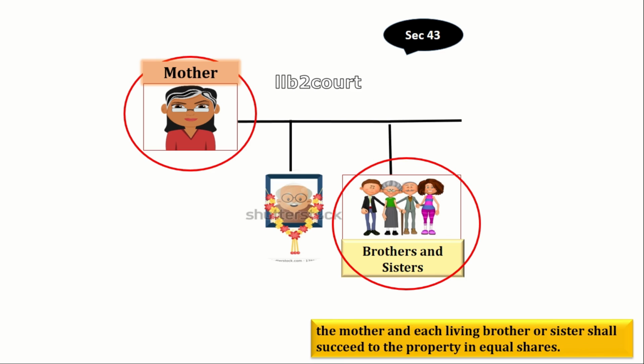In this picture, mother is there and four people are there: two brothers and two sisters. The total number of shares will be 5: mother, two brothers, two sisters. So each will share 1 by 5 equally.